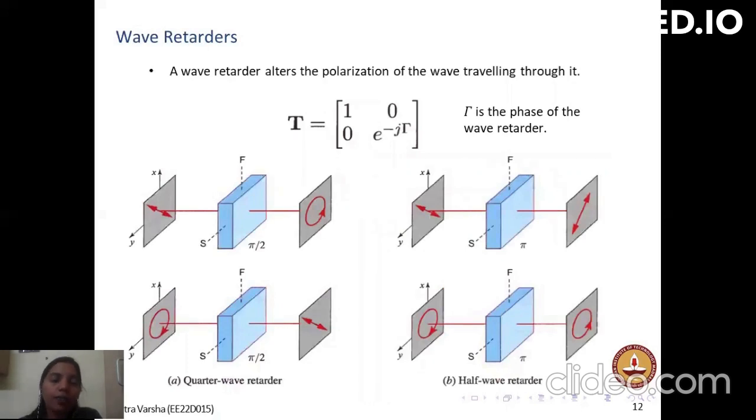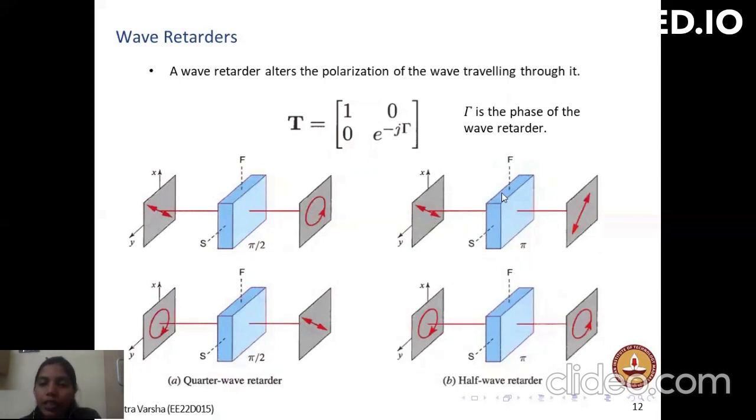Wave retarders alter the polarization of the wave traveling through them. There are two kinds of wave retarders: quarter wave retarder and half wave retarder. With a quarter wave retarder, we can see a linear polarization is converted into a left circular polarization, and a right circular polarization is converted to a linear polarization.